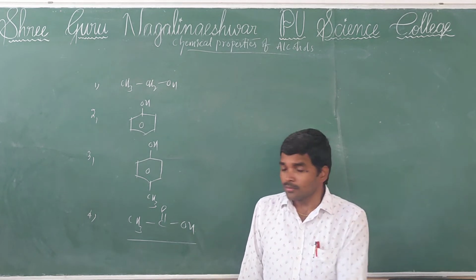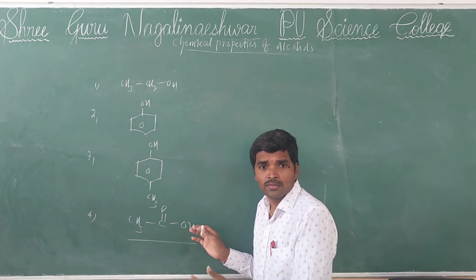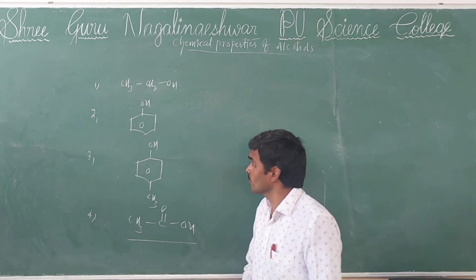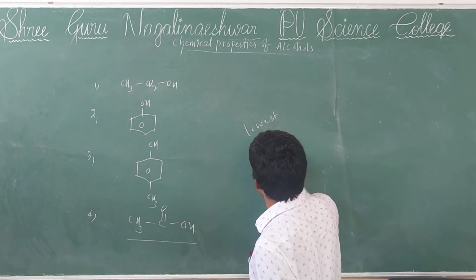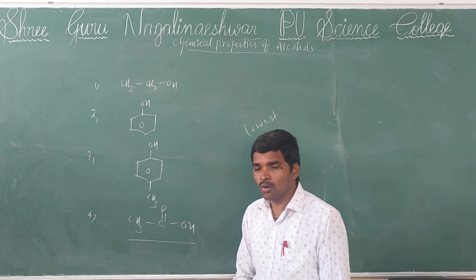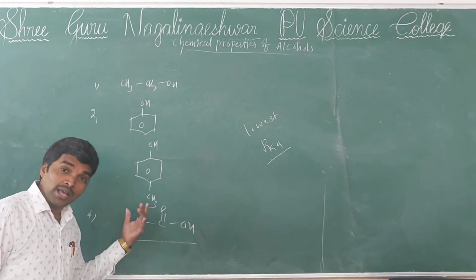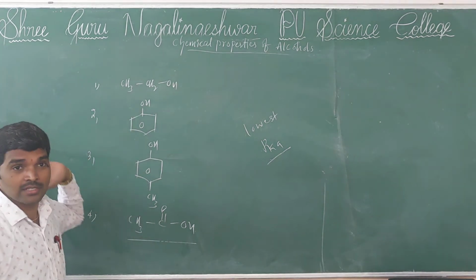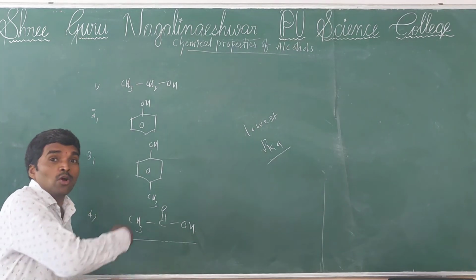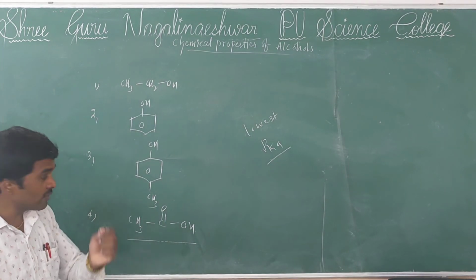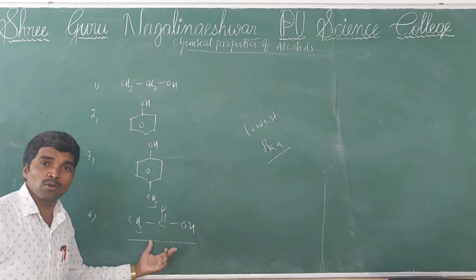For this question, which of the following has the lowest pKa value? Lowest pKa value, just remember. Here a new point is introduced. We are comparing the acidic nature of carboxylic acid with phenols. Correct or not? So in the given four options, which has the lowest pKa value? Here one doubt will be raised: phenols are more acidic, or acetic acid is more acidic?